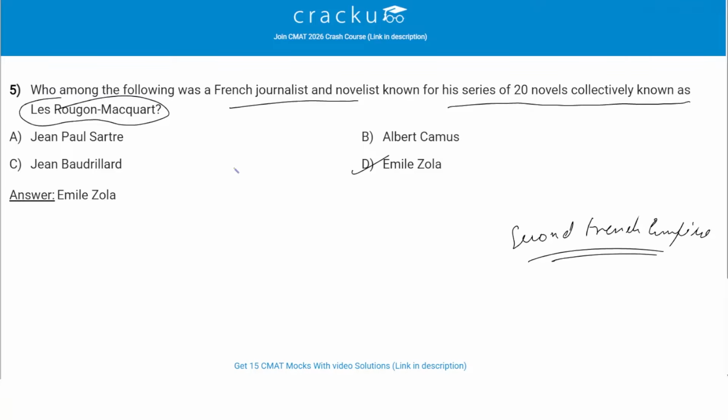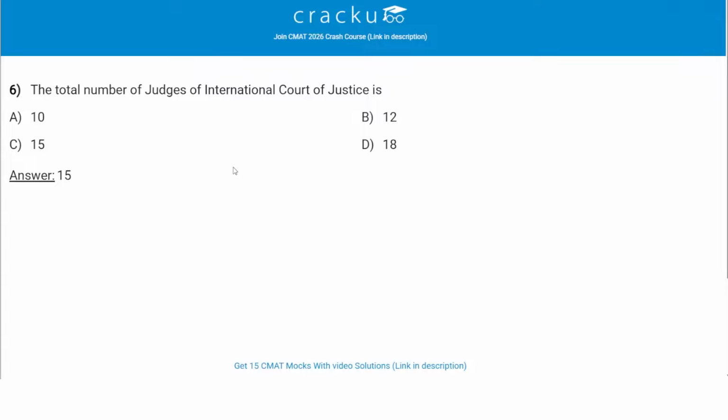The total number of judges of the International Court of Justice is, so the correct answer is option C, which is 15. The International Court of Justice, headquartered in The Hague, consists of 15 judges who are elected by the UN General Assembly and Security Council.